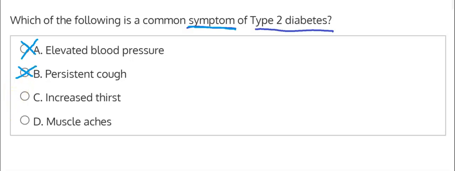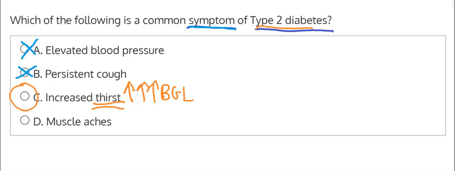Option C says increased thirst. And this is typically seen with type 2 diabetes because of the rising blood sugar levels. What happens in type 2 diabetes is that the sugar levels are rising, and this is because the body becomes resistant to insulin, which is used to lower blood sugar, and then the glucose levels rise, and as a result, the patient will feel very thirsty, and they'll drink more, and they'll start using the bathroom more. But ultimately, yes, that is true. They have increased thirst in type 2 diabetes, so this is the correct choice, option C.